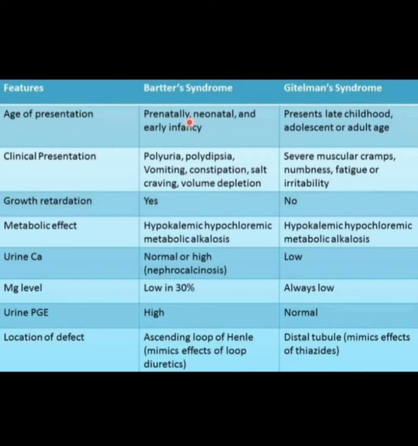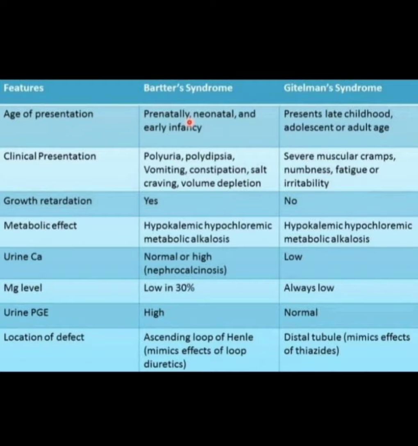Bartter's syndrome age of presentation is prenatally, neonatal and early infancy, whereas Gitelman's syndrome age of presentation is late childhood, adolescent or adult age. Bartter's syndrome patients present with polyuria, polydipsia, vomiting, constipation, salt craving, volume depletion. In Gitelman's syndrome, clinical presentation is severe muscular cramps, numbness, fatigue or irritability. In Bartter's syndrome, growth retardation is present. In Gitelman's syndrome, growth retardation is absent.